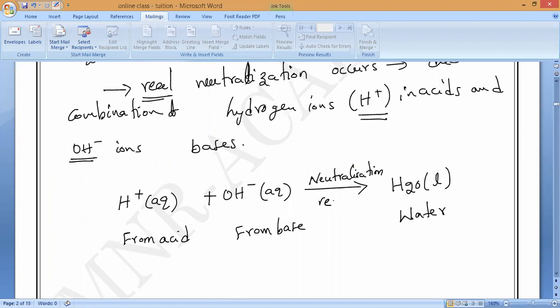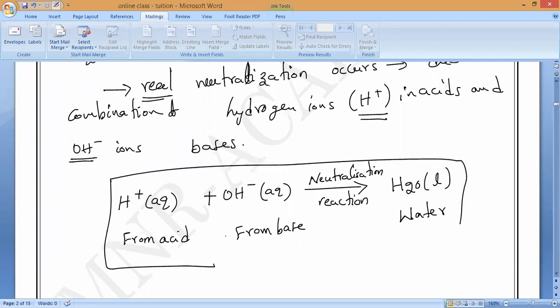Sir, in real neutralization, salt is not formed? Salt will form, but that is not our main motto. Why is it happening? What is neutralization reaction? Just the formation of water, because water will dilute it. If you are getting acidity, you need not take milk of magnesia or sodium hydroxide every time. You can drink water also, and you will get some relief. Have you noticed it?